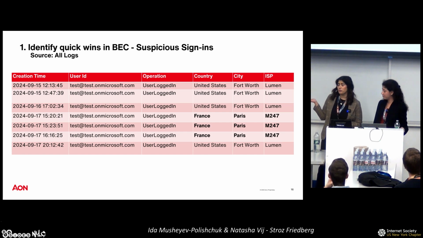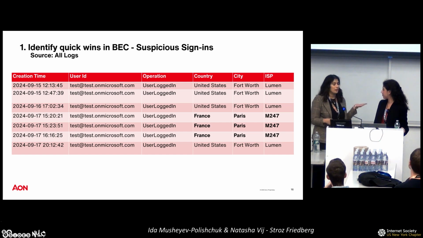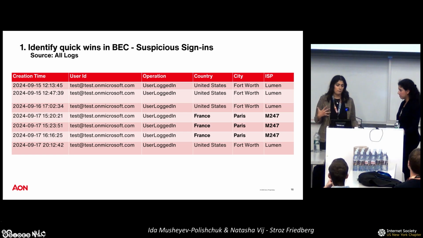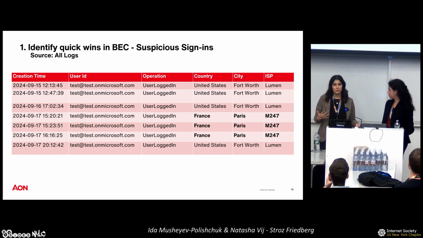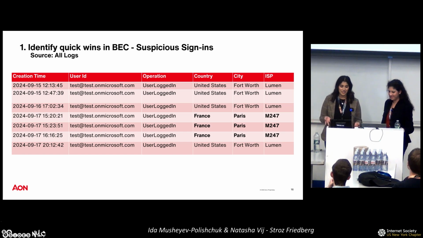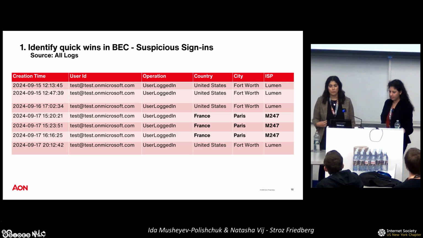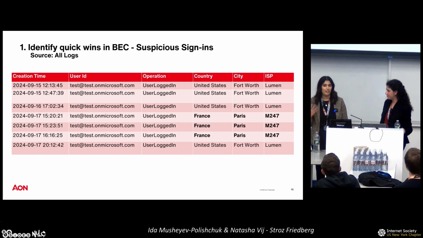One thing also to note as you're looking through this is, especially with hosting providers like M247 or other ones that Ida mentioned earlier, just because you're seeing Paris, France in here doesn't mean that the threat actor is based out of Paris, France. These kinds of techniques are used by threat actors to anonymize their activity as well. Regular users also, I don't see it that often, but they definitely can be using things like this as well. So it's definitely important to have a conversation, as Ida mentioned, with the client to make sure that they aren't using hosting providers or VPNs like this.